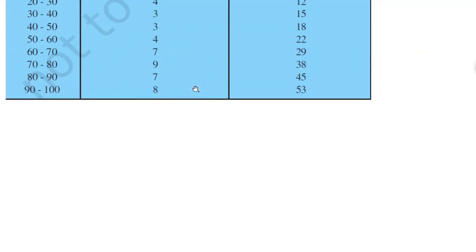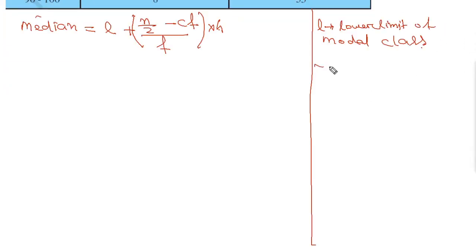Look at the table. So our 60 to 70 was the median class. Now you can say yes. So the lower limit of the median class will be 60. You can write in the bracket 60. Now we'll move to n. Here n is equal to, you know that n is equal to 53. Okay, and you can write it's the number of observations.